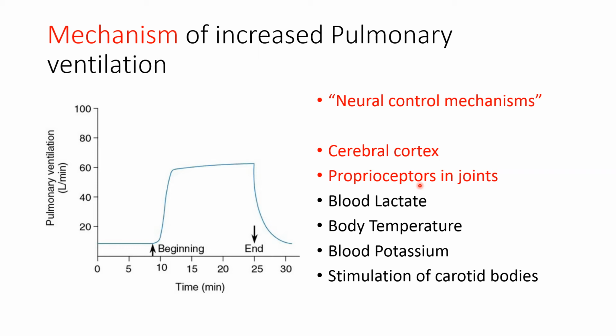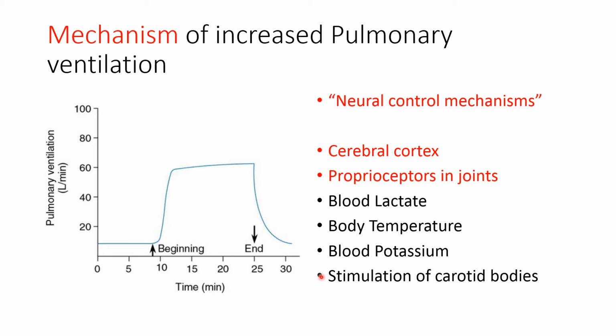Now, whenever a person continues the exercise, production of metabolites increases at the tissue level, which increases blood lactate and blood potassium, which stimulate respiration during physical activity. Continuous physical activity also increases heat production, so body temperature increases, and the increase in body temperature also stimulates pulmonary ventilation.